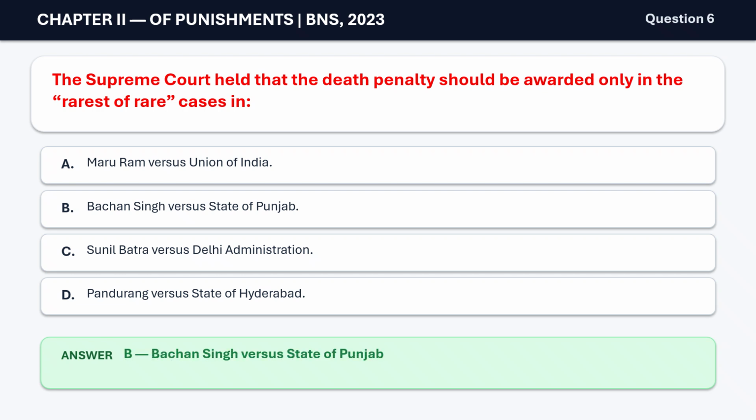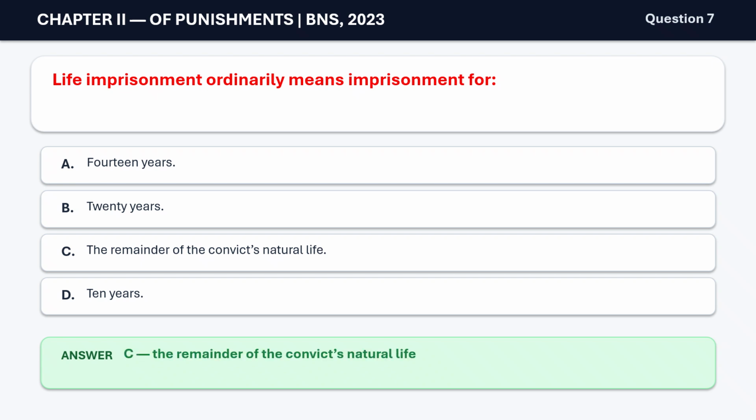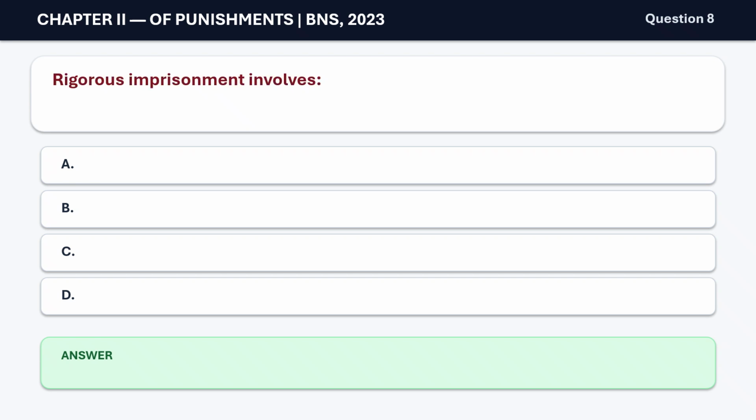Question 7. Life imprisonment ordinarily means imprisonment for A. 14 years, B. 20 years, C. The remainder of the convict's natural life, D. 10 years. The correct answer is C. The remainder of the convict's natural life. Question 8. Rigorous imprisonment involves A. Solitary confinement, B. Hard labor, C. Fine only, D. Community service. The correct answer is B.